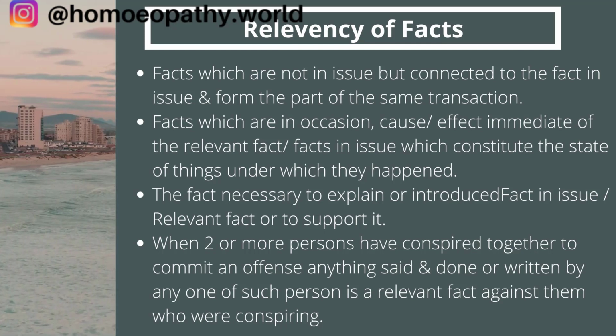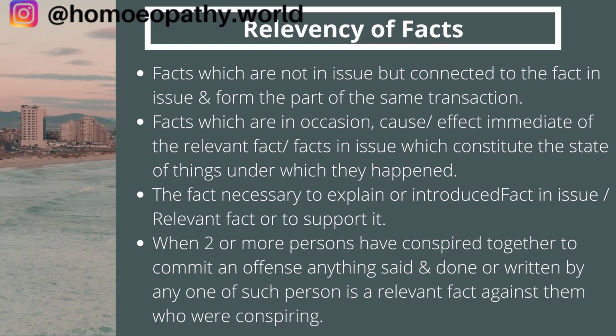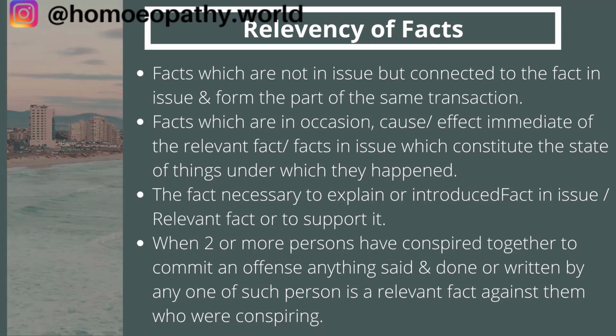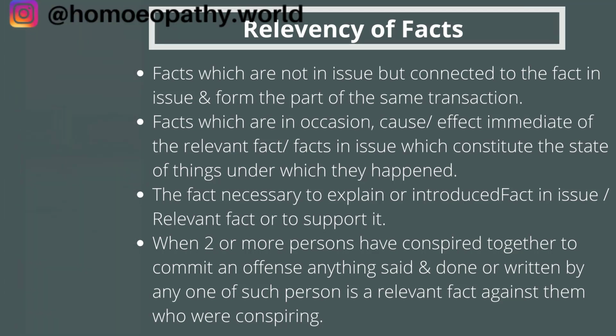So this particular XYZ person has given in writing to the police that I conspired with her to kill the husband. So both of them are the conspirators of this murder. So anybody who admits to the crime or being a partner in the offense becomes a relevant fact against the fact in issue. Again, the fact in issue being the murder of the person A.